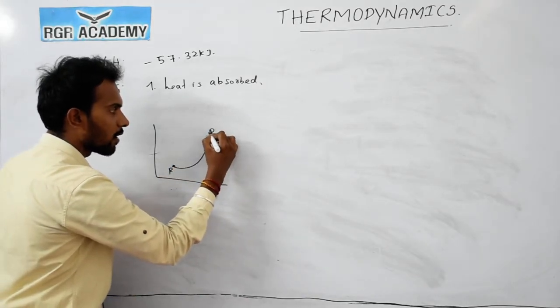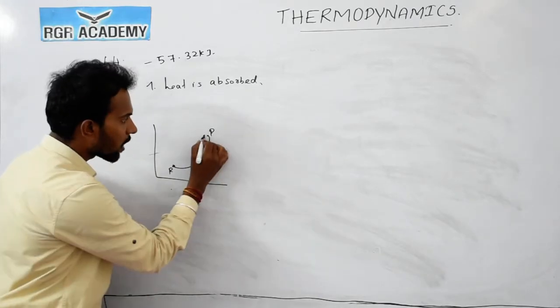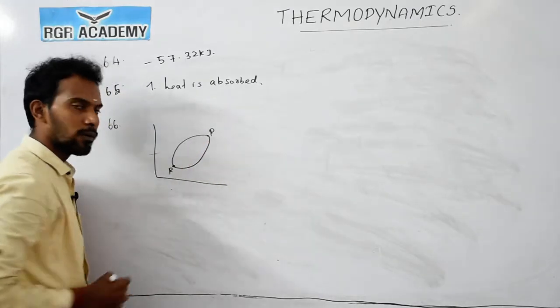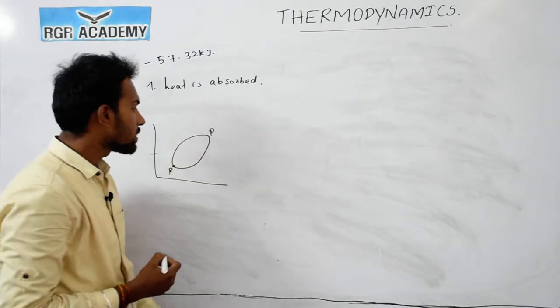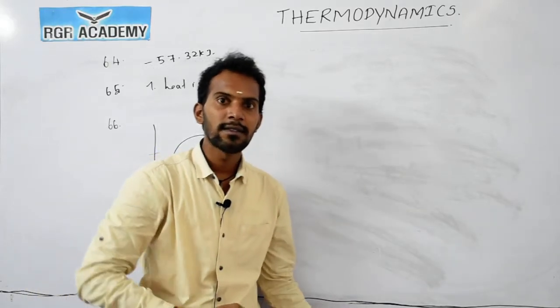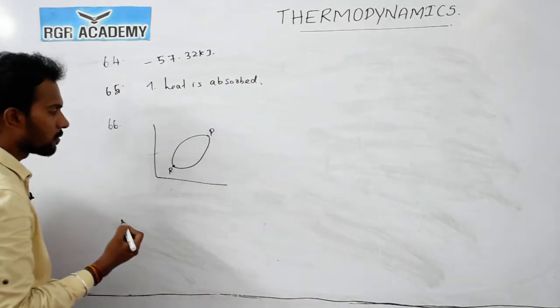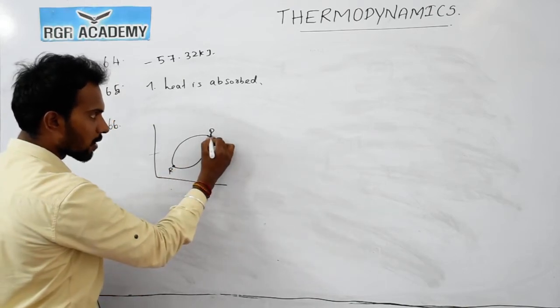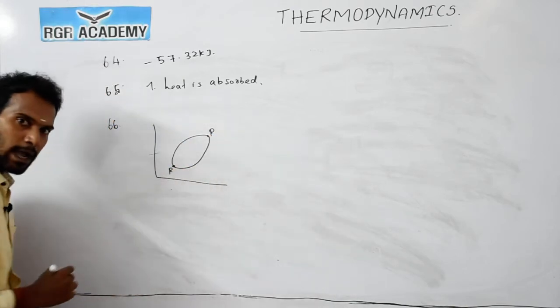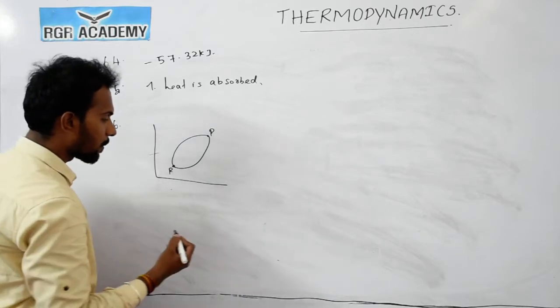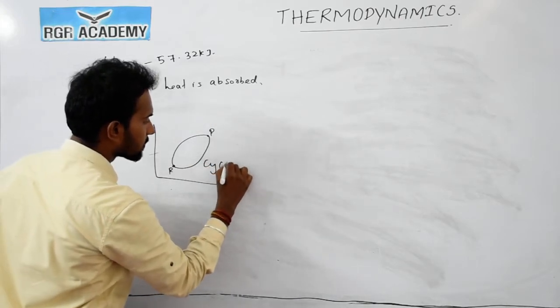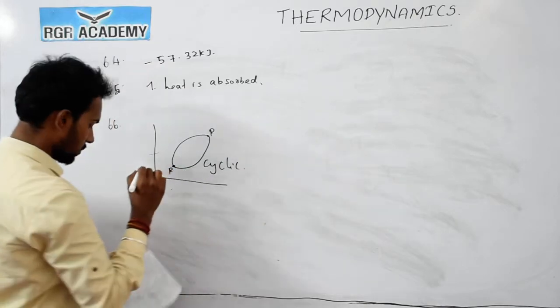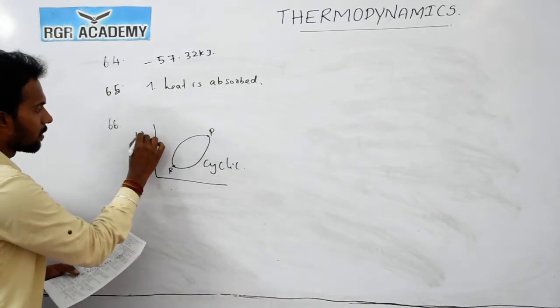So the reactants go to the product, and this product will again come back to the reactant. This type of process is called a cyclic process. For question number 66, the answer is 1.